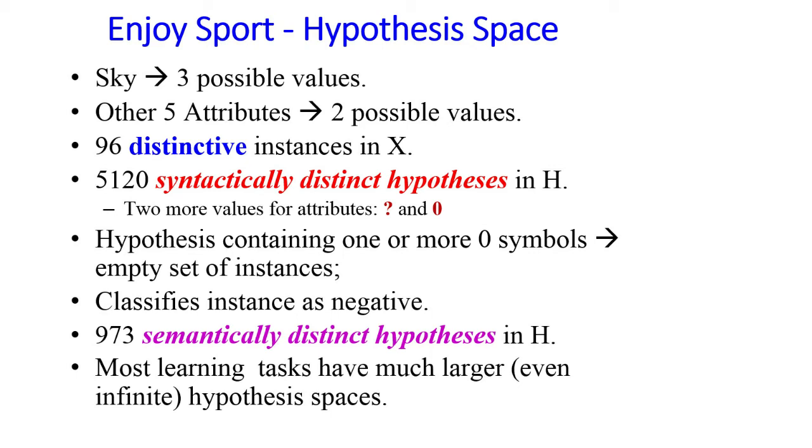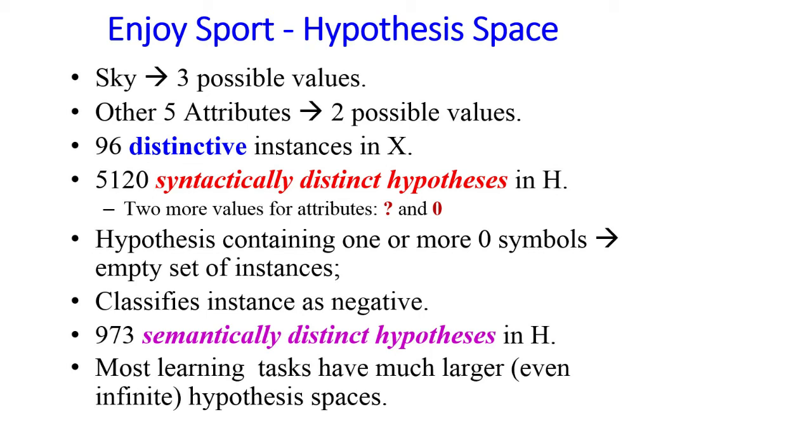In the case of distinct values, that is 3 into 2 into 2 into 2 into 2, we will add one more, that is the question mark set, and the null set we will separate. That's why it is shown as 1 plus 4 into 3 into 3 into 3 into 3 into 3.